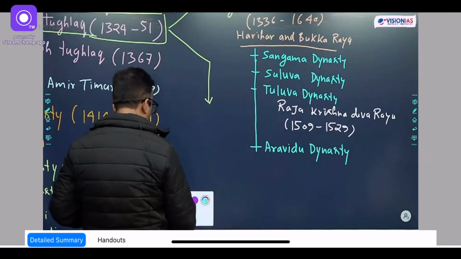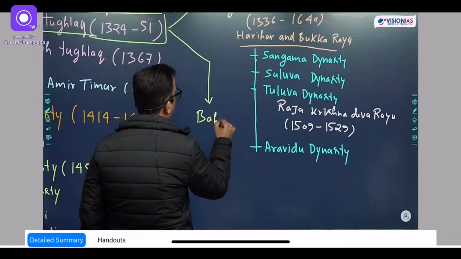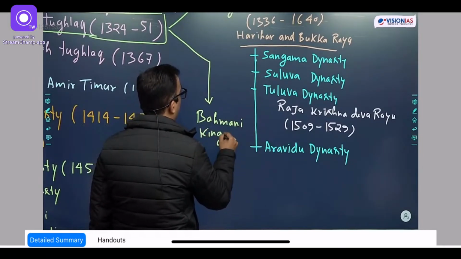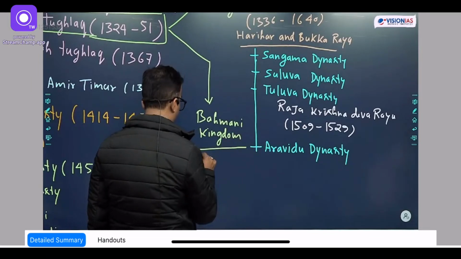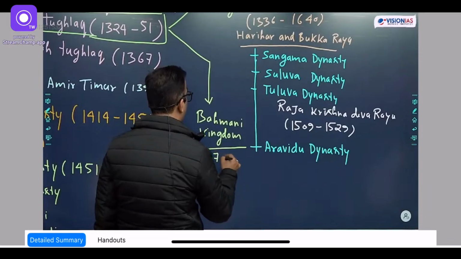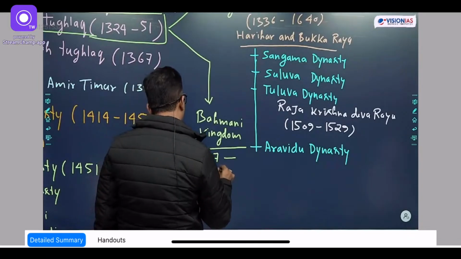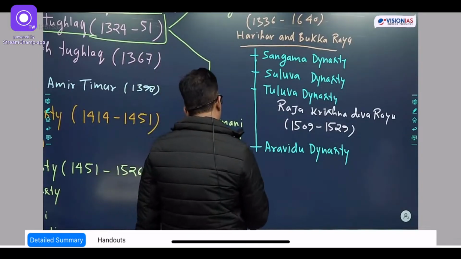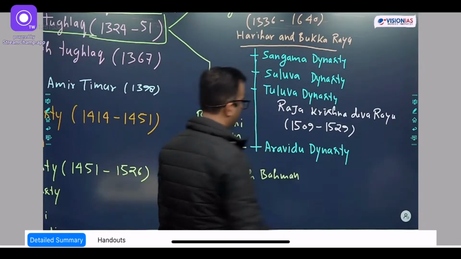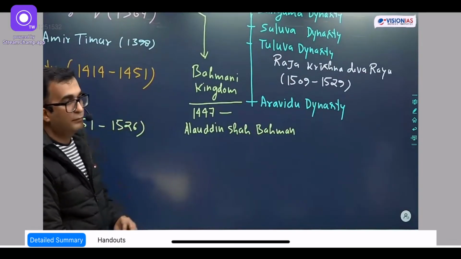The second kingdom was the Bahmani kingdom. And this one is founded in 1447 by Alauddin Shah Bahman.